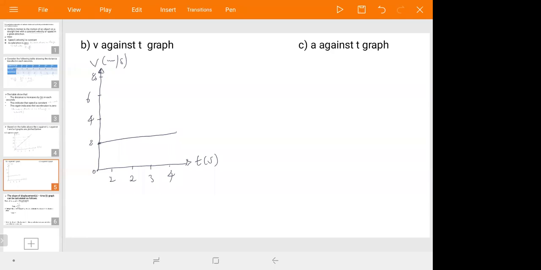Let us see the graph of acceleration against t for uniform motion. Let us see together.